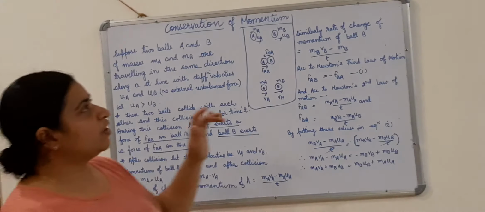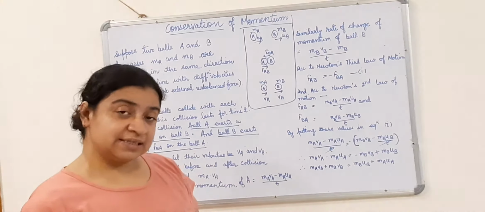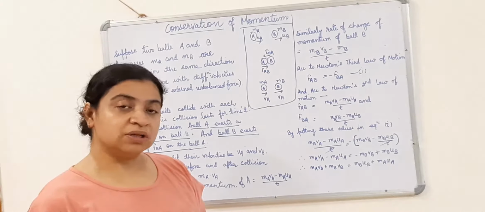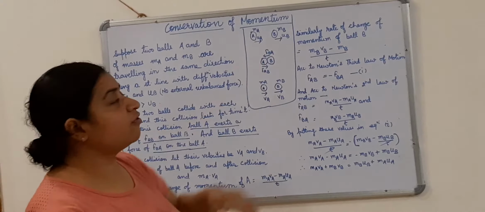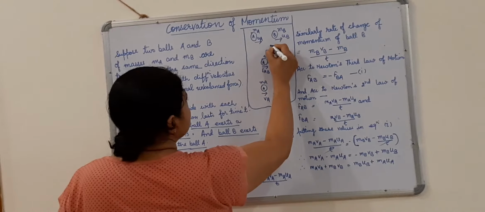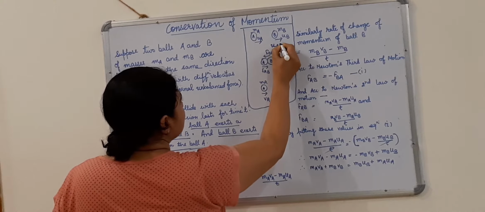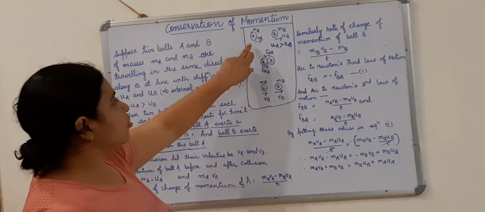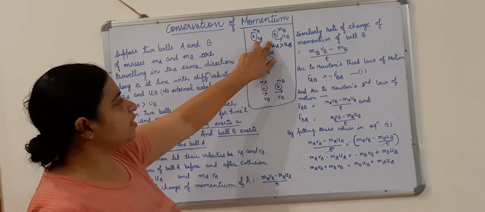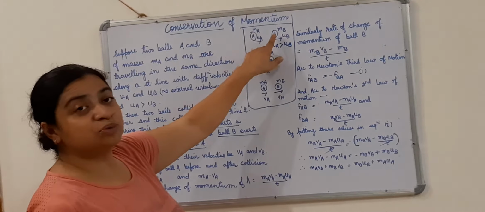Let us consider that the velocity of ball A is greater than the velocity of ball B. I mean to say UA is greater than UB. If the velocity of this ball is greater, it will reach the other ball quickly.